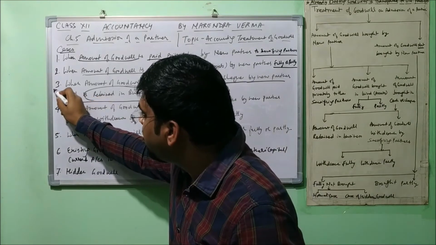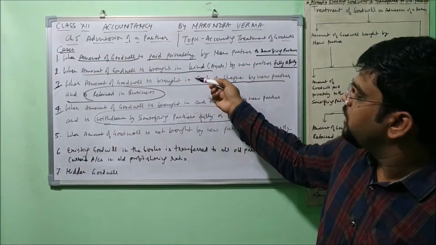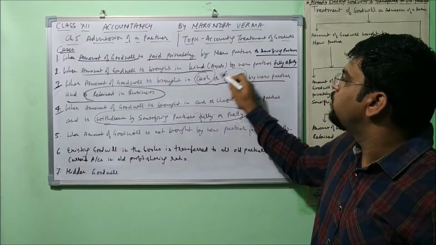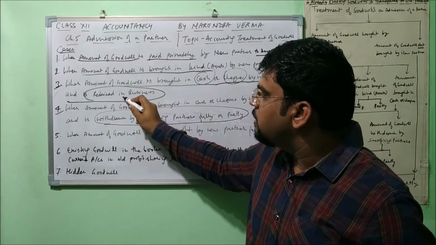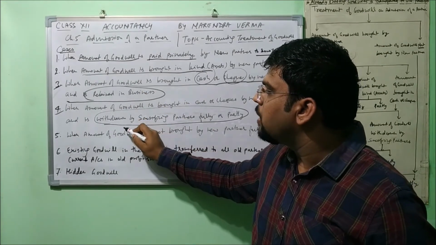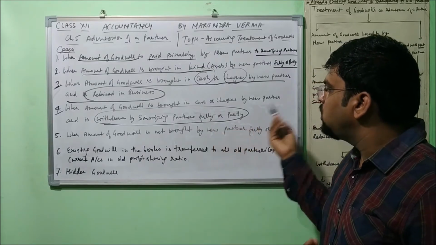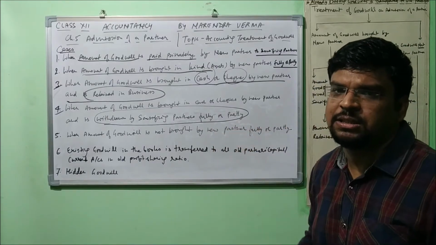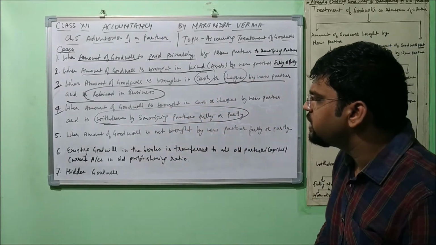If you compare case 3 and case 4, only one difference is there. Here also the goodwill amount is being brought in cash or check. But the difference is that here the amount is retained in the business, and here the amount is withdrawn by the sacrificing partners. They can withdraw the full amount or the part amount, as the condition is given in the question. We'll understand the journal entries regarding that.